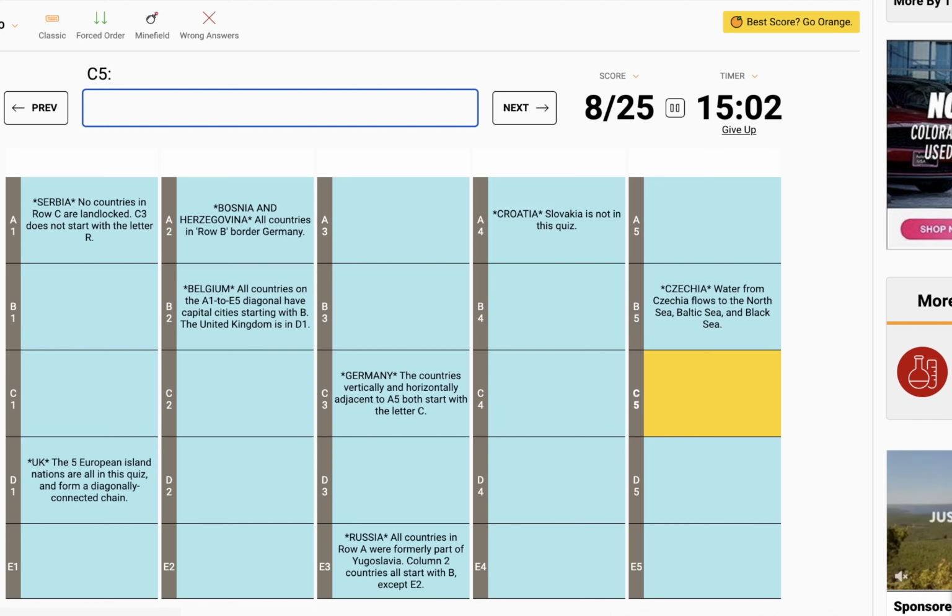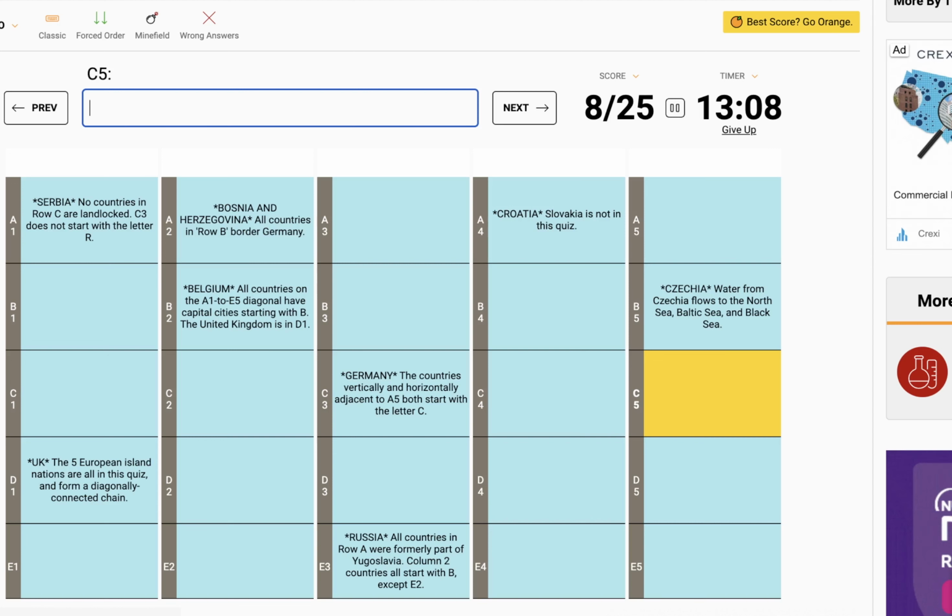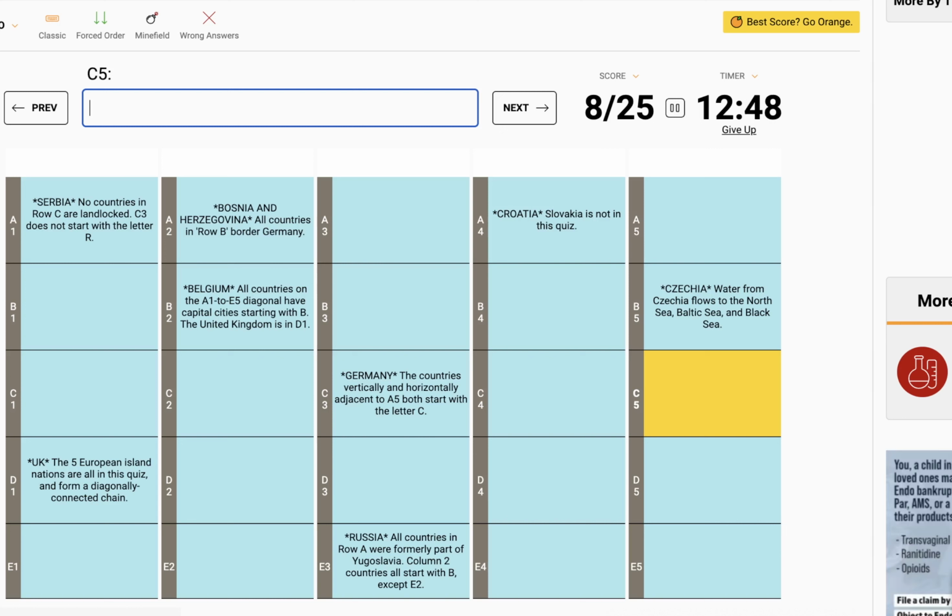Okay, so what are we missing here? I'm rereading over everything here. This is where it gets tricky. Okay, so I think C2 and D2 have to be Belarus and Bulgaria, but I don't think I know where to put them yet. Yes, I do. Okay, row C, no countries in row C are landlocked. So C2 has to be Bulgaria because Belarus is landlocked. So Bulgaria and then Belarus.